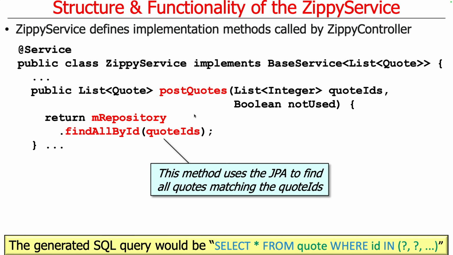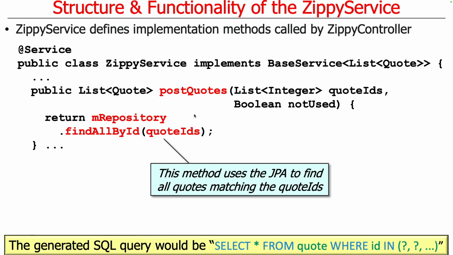Then this implementation, post quotes, is going to find all the quotes that match the quote IDs. In this particular case, it's going to take the quote IDs and use another auto-generated method called find all by ID, where it's going to select from the quote table where the ID is found in the table. So that's what the corresponding SQL is. This method is also automatically generated.